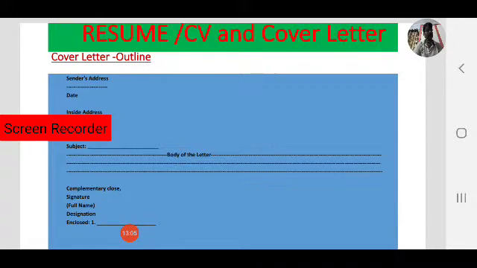While coming to formal letters, the body of the letter must be brief, concise and clear. The body of the letter is the most important one, so generally write 3 paragraphs.